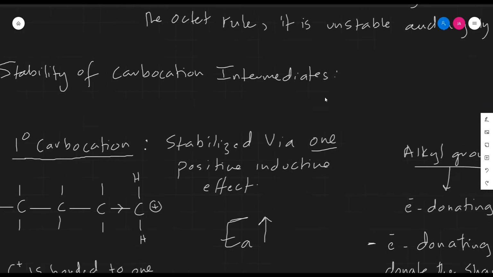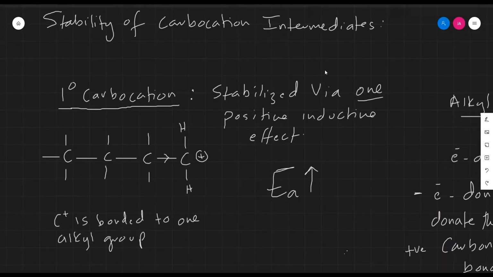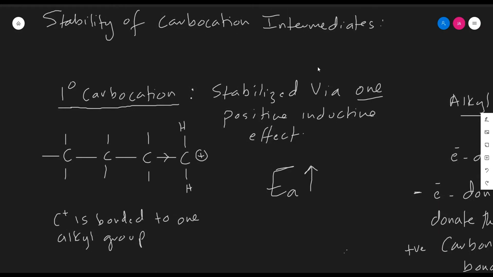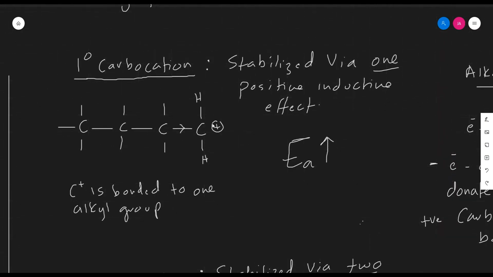So to discuss the stability of carbocation intermediates, we should learn how to classify them as well. We have primary, secondary, and tertiary carbocation intermediates, as I stated previously. A primary carbocation intermediate is an intermediate in which the carbon bearing the positive charge is bonded to one alkyl group only.